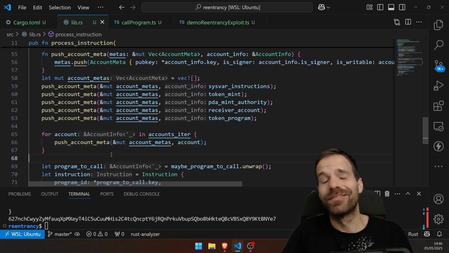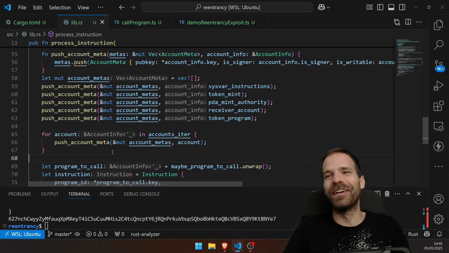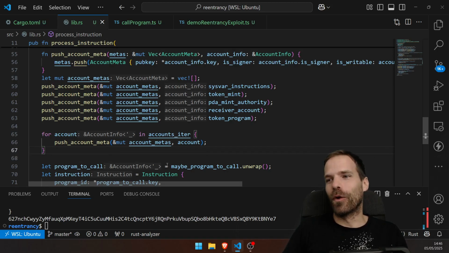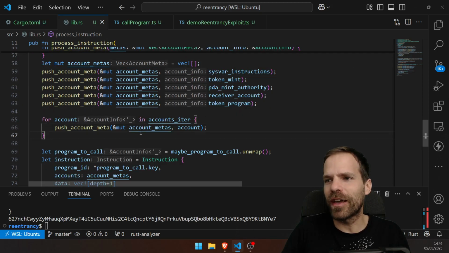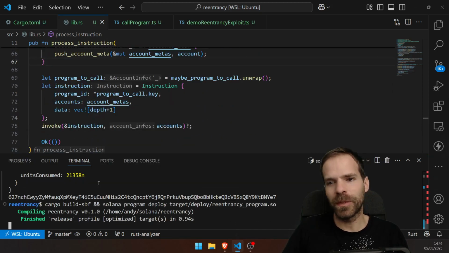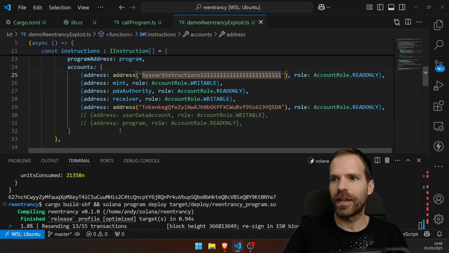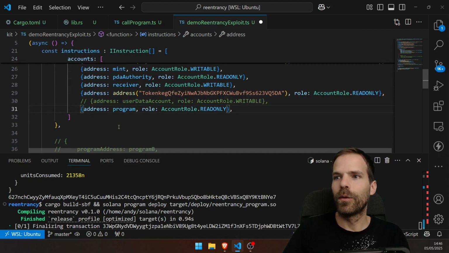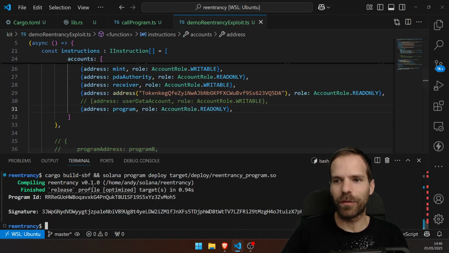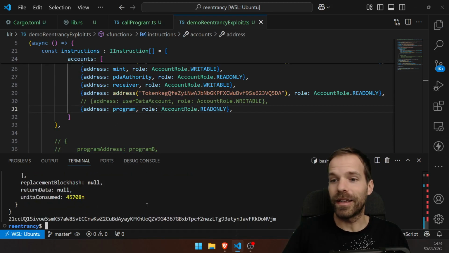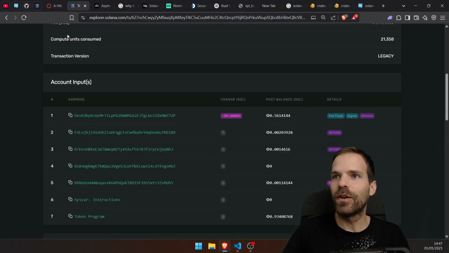Doesn't that look good? Meh. No. But better than more copy paste. Anyway, let's see if that would even work. It does build. It will probably also deploy. My question is, can I now do the same thing with a self CPI and do the same thing over again? Yes, I can. Look at this.